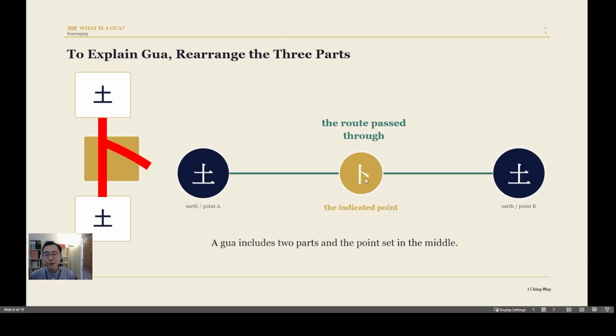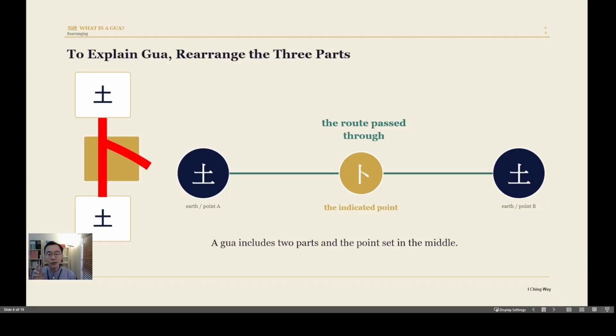But we have one more dot, right? So before we dive in, Gua, you have 2 parties, you have a path, and one thing is very important: you have that dot. You must have these 2 parties, a line, and a dot to become a Gua, to become a trigram.